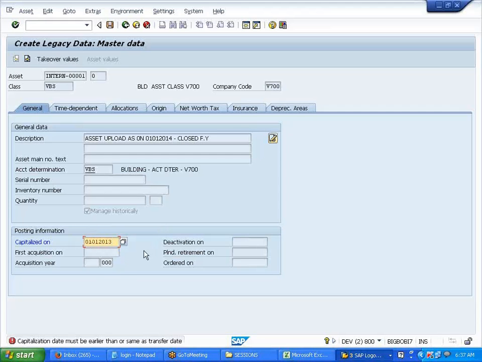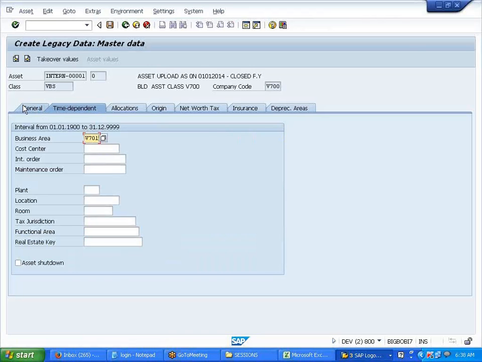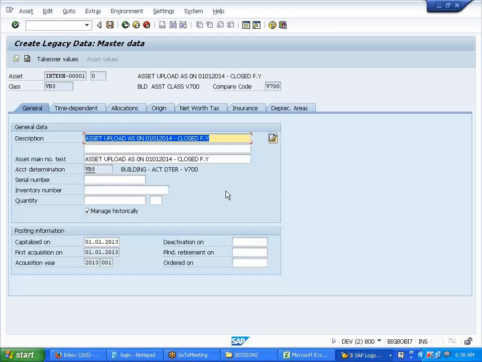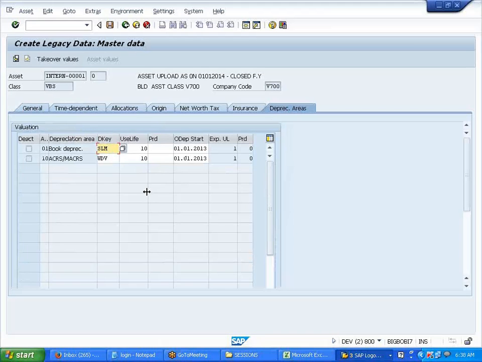You can go beyond 31/12/2013, all the old dates. So I'm putting that I bought this asset on 01/01/2013 in my old system. Clear, Ravi? So I'm giving SLM1.